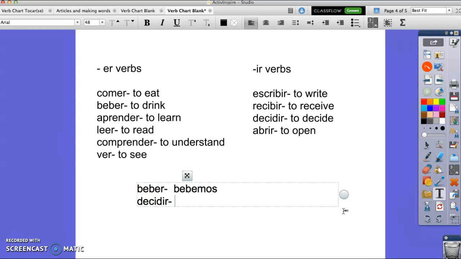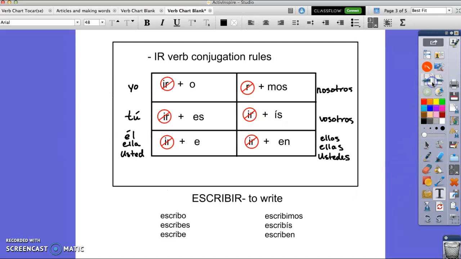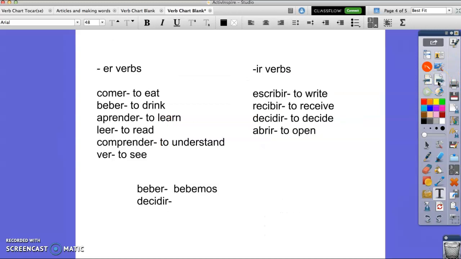So what's decidir in the tú form? Let's look back at our verb chart. What's the rule for the tú form? Okay, got it? All right, what's decidir in the tú form? Decidir in the tú form, decides.